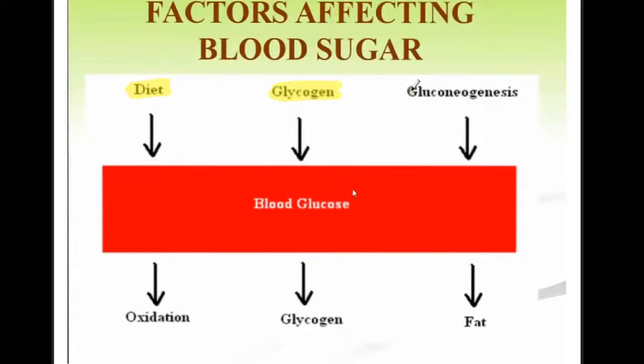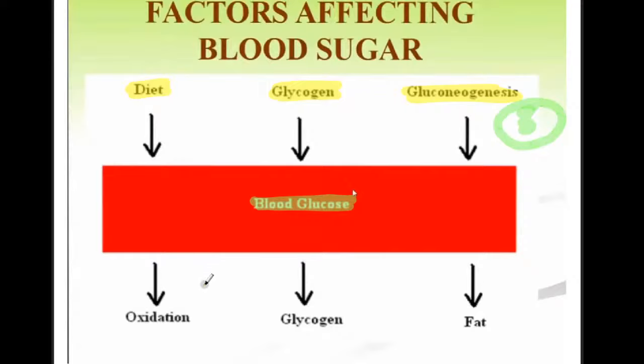And the third one is gluconeogenesis. You know what gluconeogenesis is? It is the glucose formed from non-carbohydrate sources. So these are the three ways in which the blood glucose is increased.